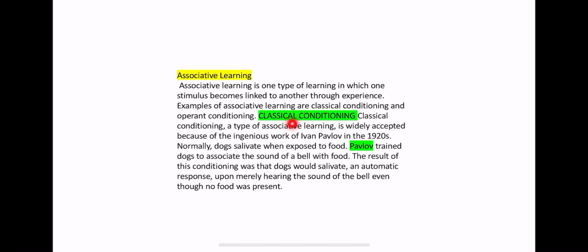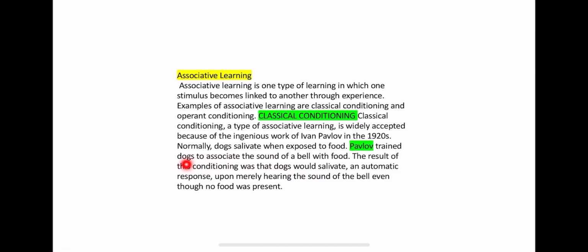Classical conditioning was studied by Pavlov. Pavlov trained dogs to associate the sound of a bell with food. Normally, dogs salivate when they find their food. Pavlov trained dogs to give the same response to the sound of a bell because he produced the sound of the bell every time before offering the food.